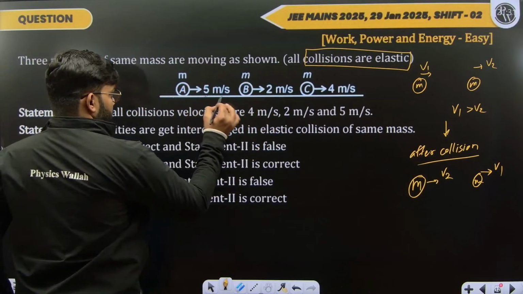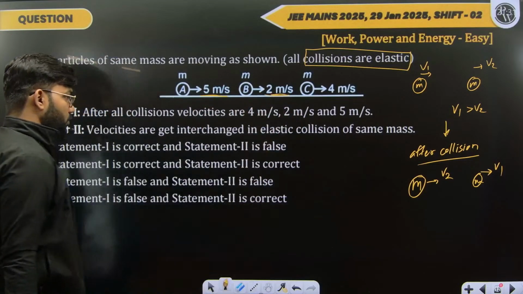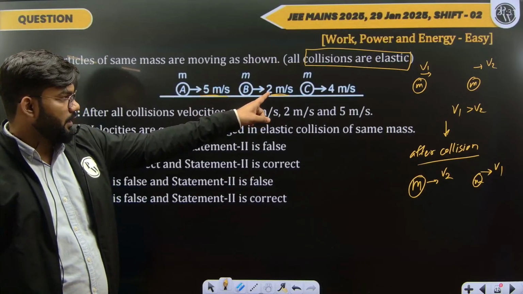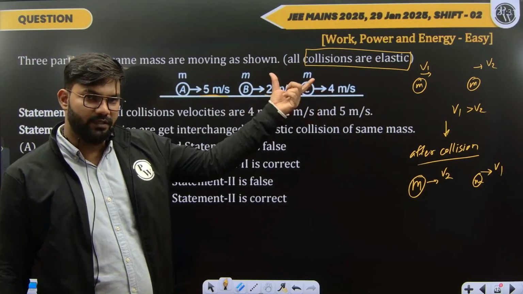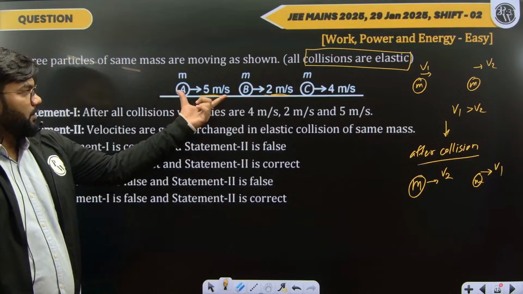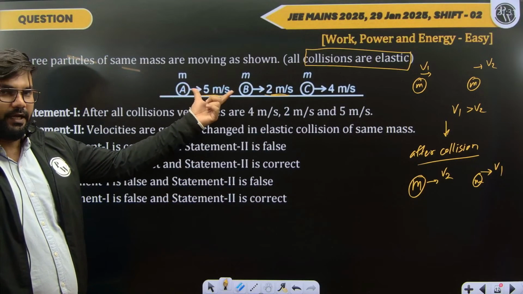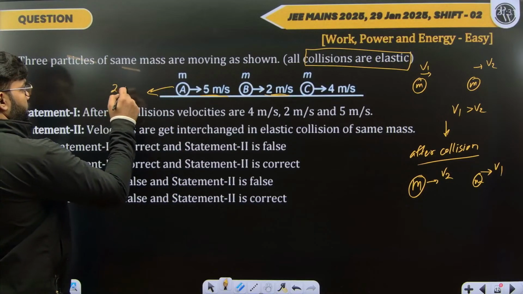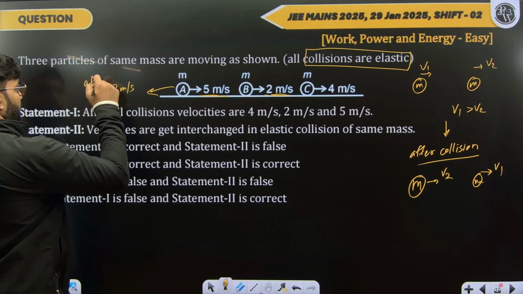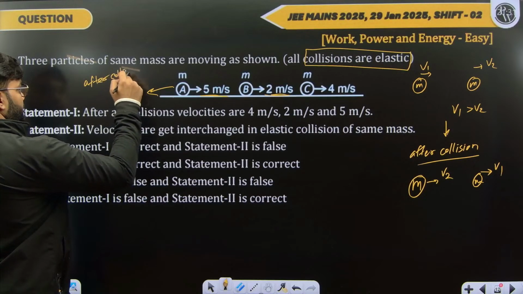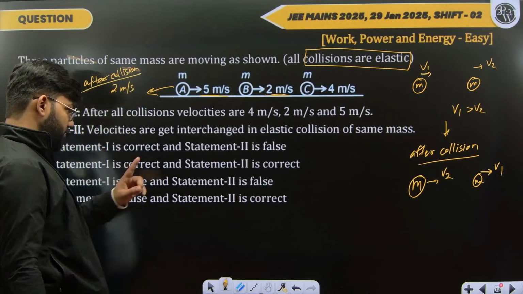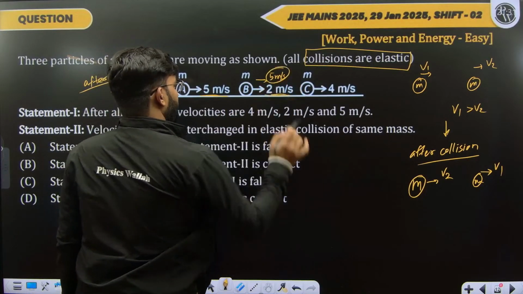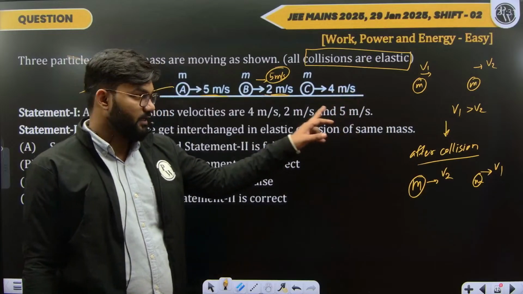Now this is 5 meter per second, this is 2 meter per second. So the first collision will be between these bodies because this is of a lower velocity, this is of a higher velocity, they are not coming together. So after the first collision, A and B, the velocities will exchange. So A will start moving with 2 meter per second after the first collision, and B starts moving with 5 meter per second. Now this is 4 meter per second and this is 5 meter per second.